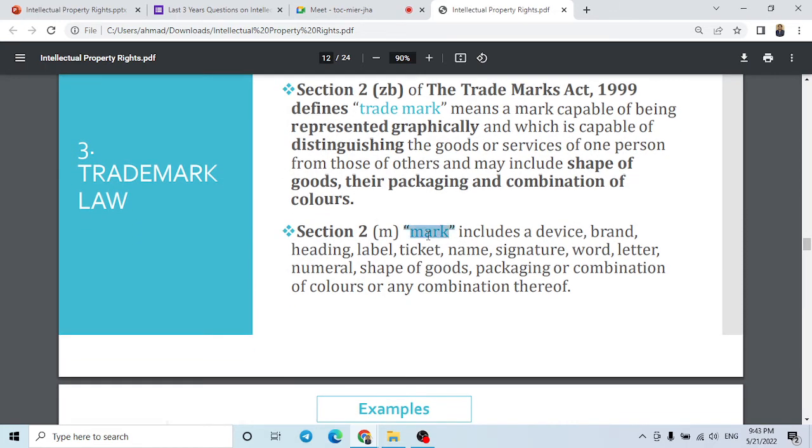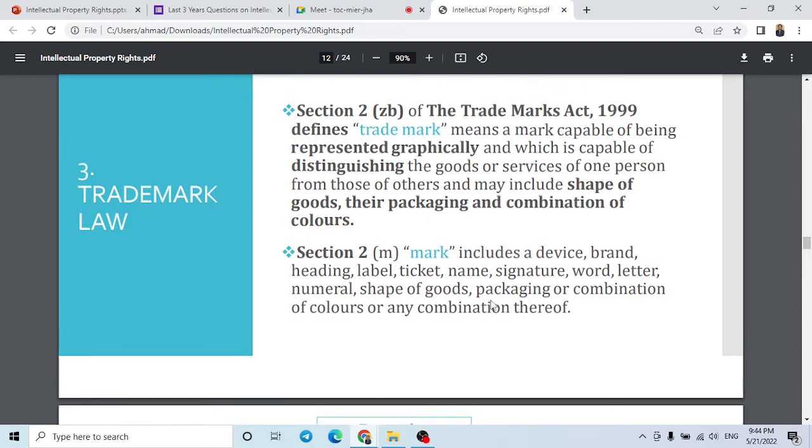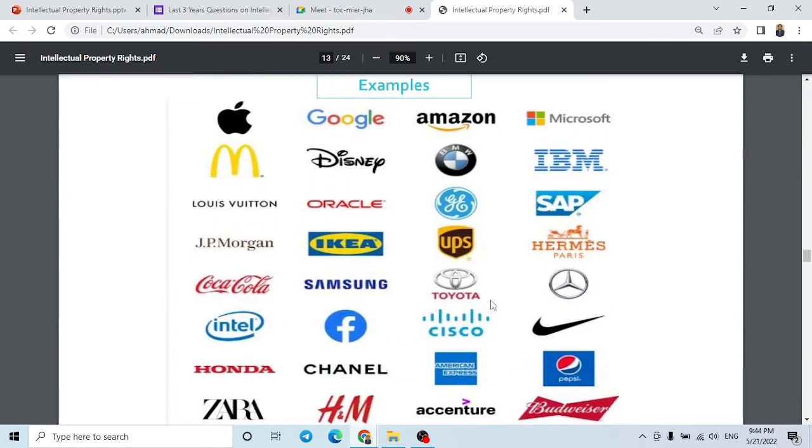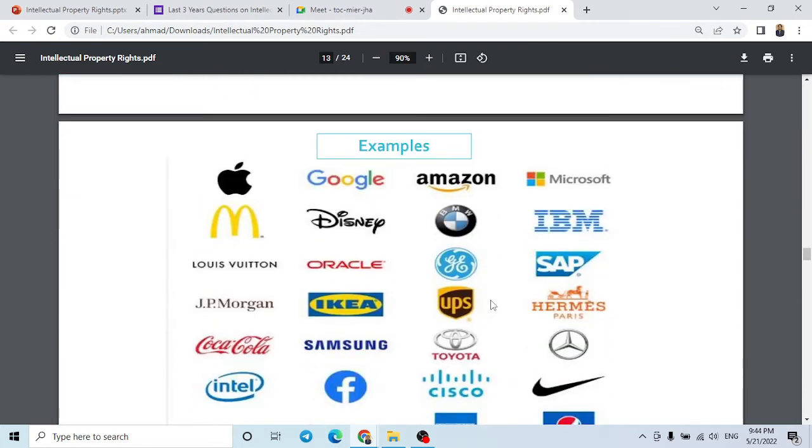Then what is a mark? Section 2M of the Trademarks Act defines that a device, brand, heading, label, ticket, name, signature, word, letter, all these things constitute a mark. Shape of goods, packaging, combination of colors and all these things. Now just by looking, we can have an idea that these are trademarks.